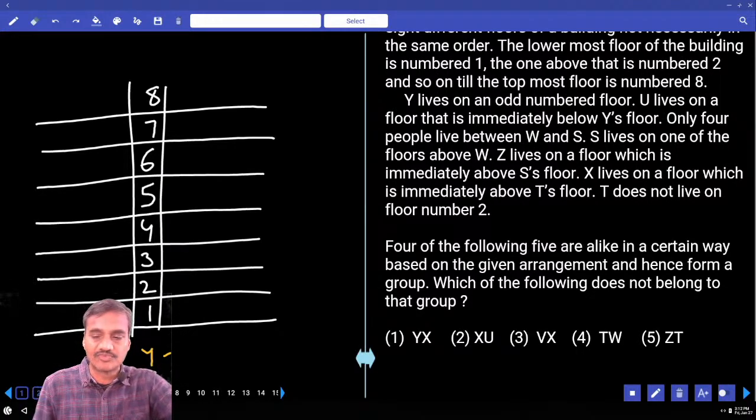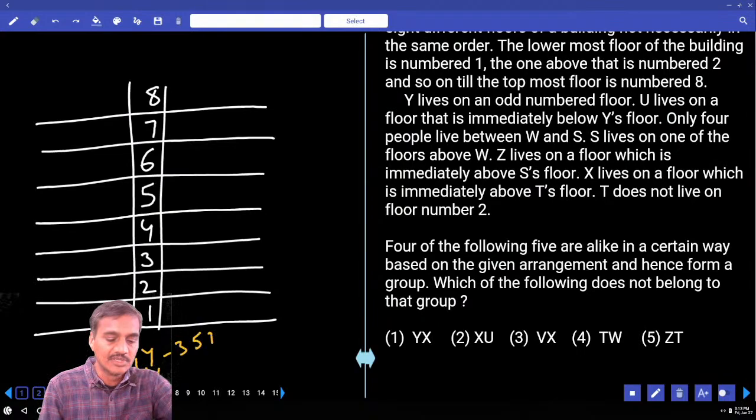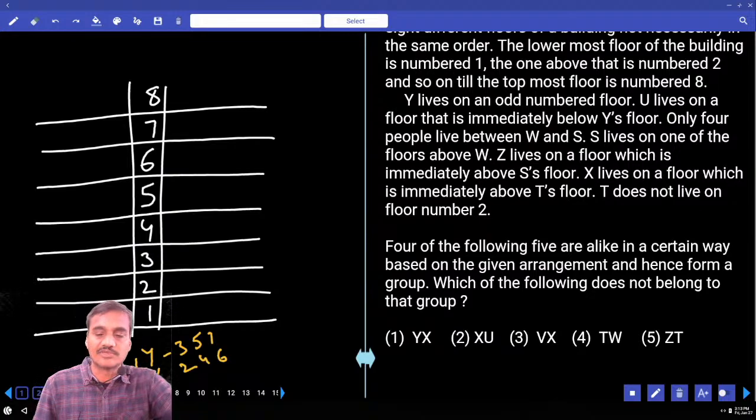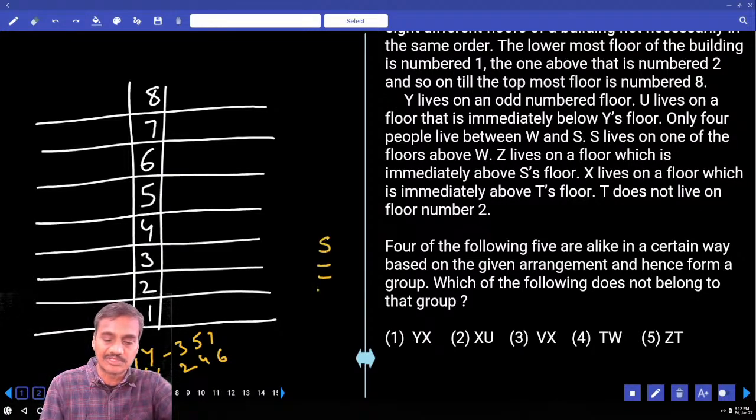Then U lives on a floor that is immediately below Y's floor. Y cannot be on the first floor, isn't it? Because U is immediately below this one. Hence Y can be either 3, 5 or 7 and U can be either 2, 4 or 6. Hence there are 3 different possibilities. Then next one, only 4 people between W and S. S lives on one of the floors above W, there must be exactly 4 in between these two.